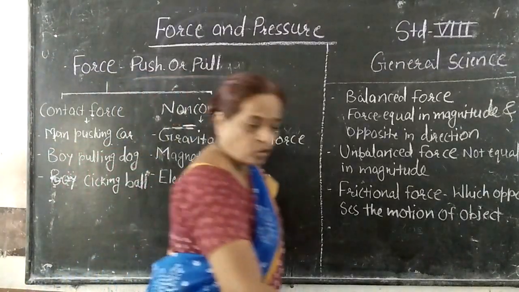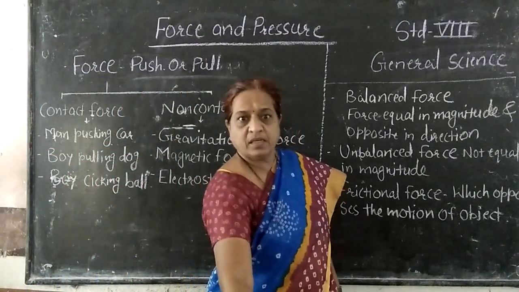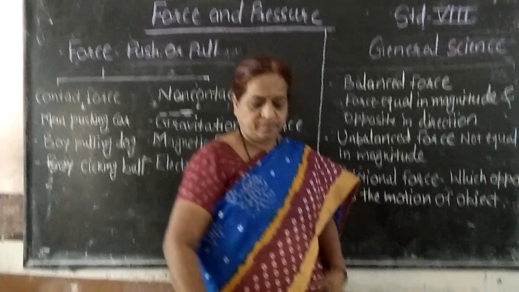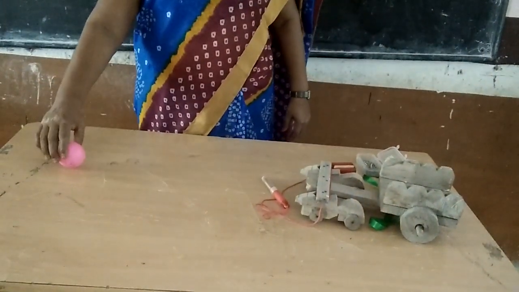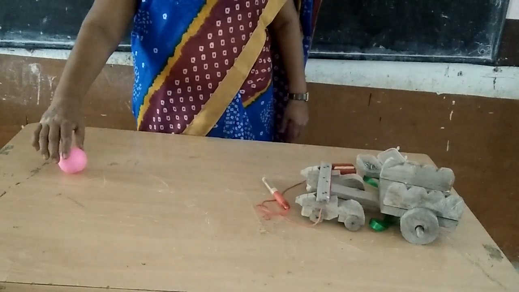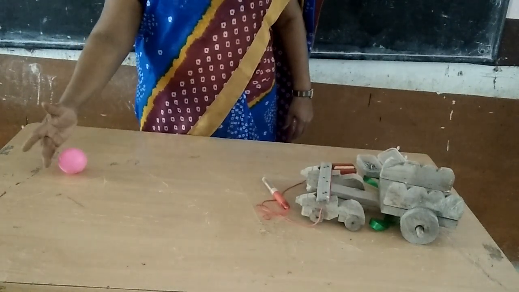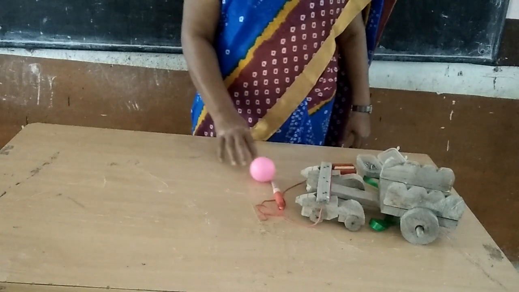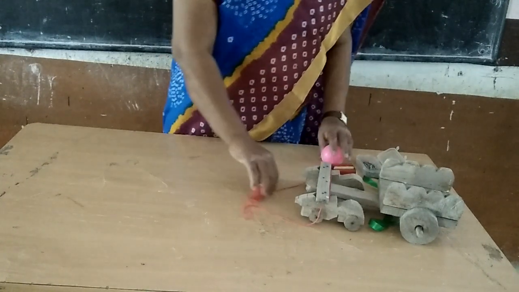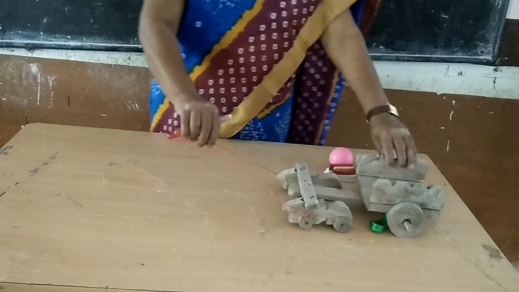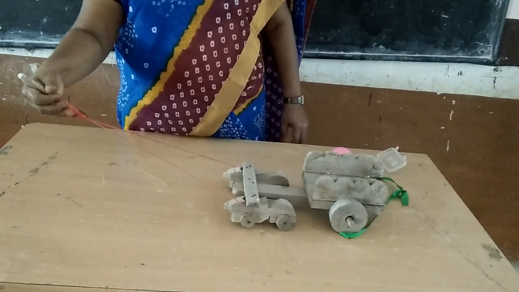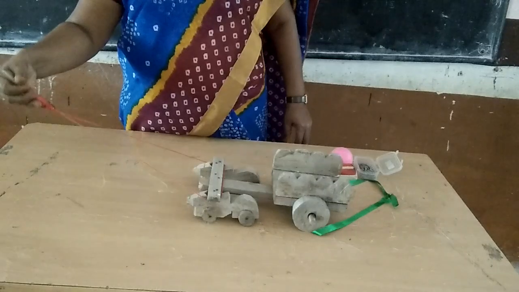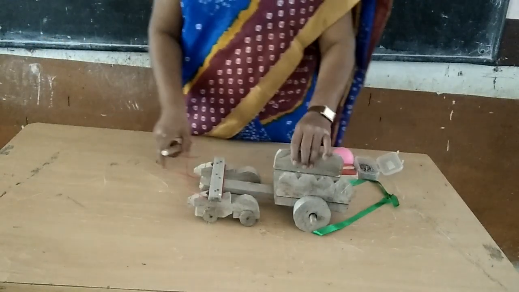Now see a few more examples. For example, this is a ball which is at rest. If I give a push, now the ball is set into motion. See another example. Now this is a toy and I am pulling this toy with the help of this string. And because of the pull, now the toy is set into motion.